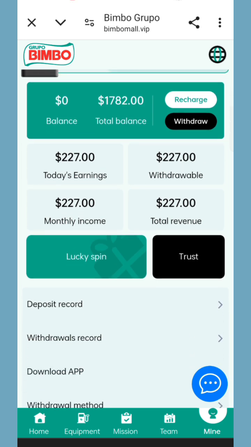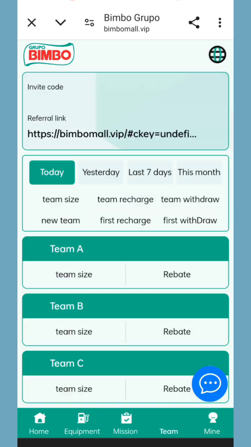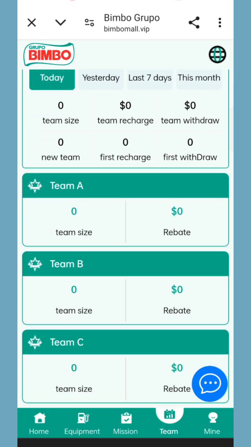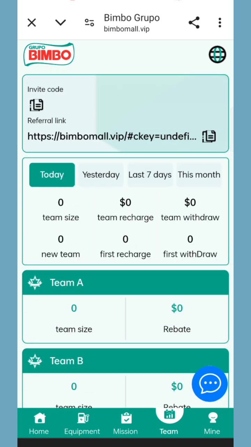Now I will tell you how to invite. Now click on Team. First of all, copy the invite link, then share it with friends. You can see in the first level you will get 10% commission, in level 2 you will get 5% commission, and in level 3 you will get 2% commission. You can see all the details of the team, like team size, new team, first-time withdrawal, today's earning, yesterday's earning, all the information here.